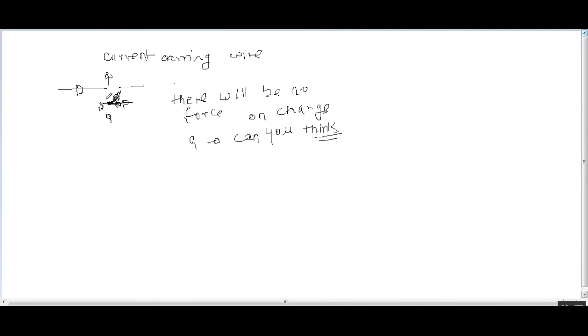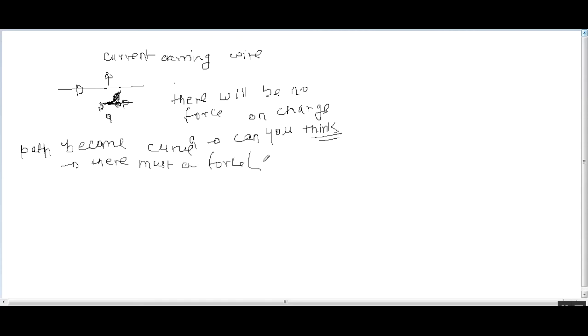The question is why this happens. If we analyze this phenomenon, the path becomes curved. This means there must be a force.